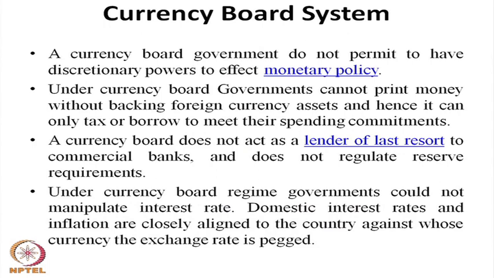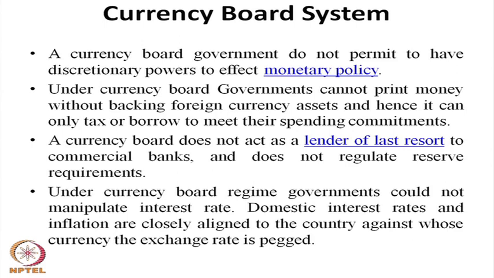The domestic circulation of money depends upon how much foreign currency the country is earning. The domestic interest rate depends upon the country where the currency is pegged. There is no discretionary monetary policy, no freedom to decide the interest rate, and no freedom to decide how much money supply the country needs.